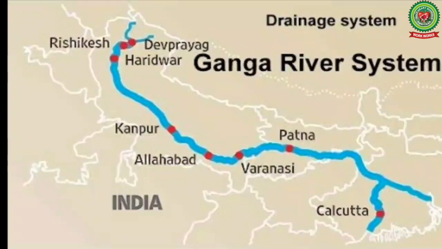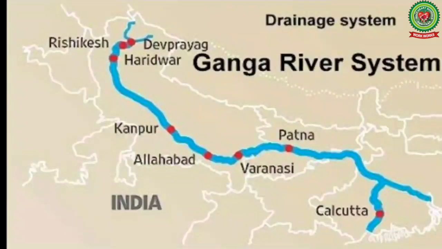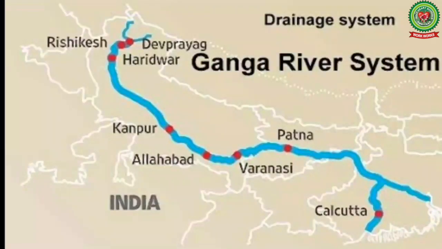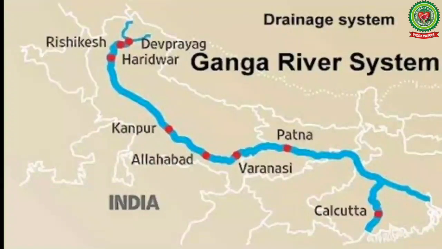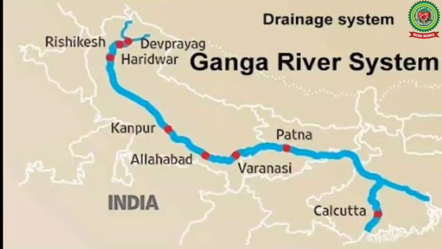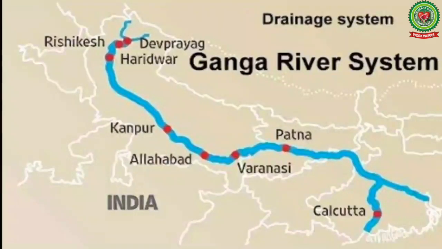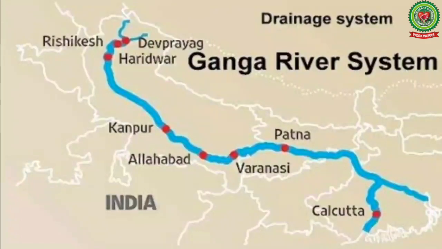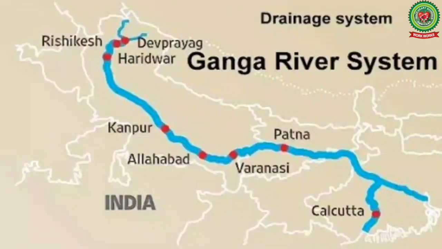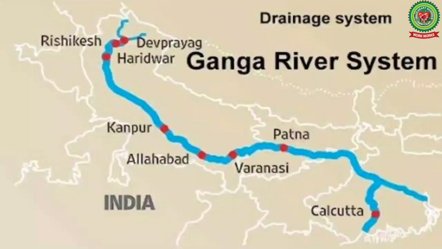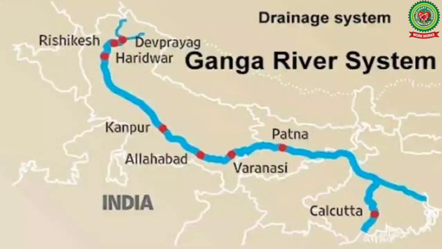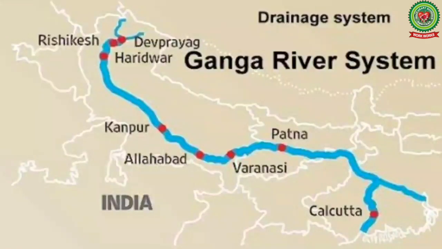The total length of river Ganga is 2,525 kilometers, out of which 2,415 kilometers is in India. Rest of Ganga measuring 110 kilometers is in Bangladesh. The total area of Ganga basin in India alone is 8,61,404 square kilometers.